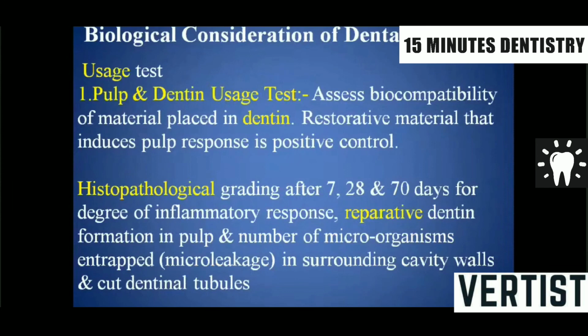What are the different types of uses test? The first one is the pulpal and dentine uses test, in which the biocompatibility of the material is placed in dentine, and if the restorative material induces any pulp response, it is supposed to be the positive control. Then the histopathological examination is done after a period of 7, 28 and 70 days for the degree of inflammatory response, the manner of reparative dentine formation, and the number of microorganisms entrapped in the entire cavity. That would be the criteria whether this particular material is good or not.